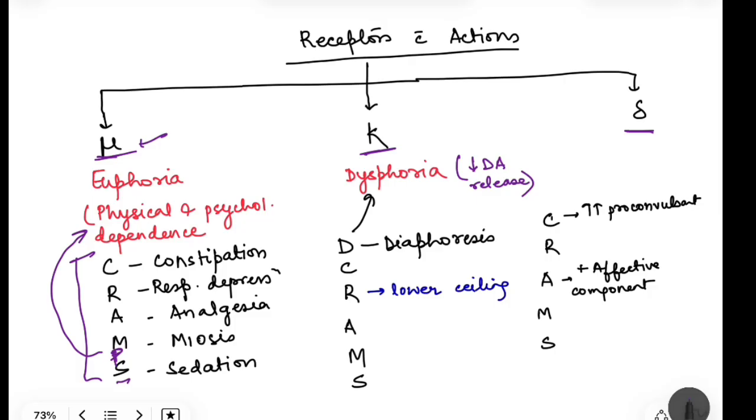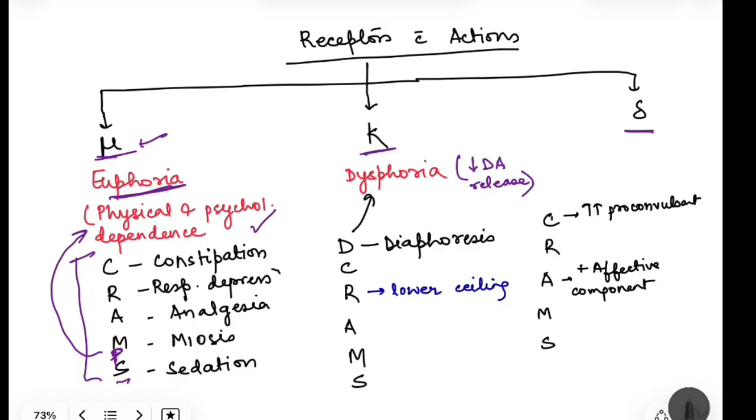Okay, now this physical and psychological dependence occurs because of the condition euphoria, which I told you before, that the person has a euphoric feeling, extreme pleasantness is there, he will have a pleasurable sense of well-being, and because of this the person develops a drug seeking behavior. That means to achieve that he will want the drug again and again.